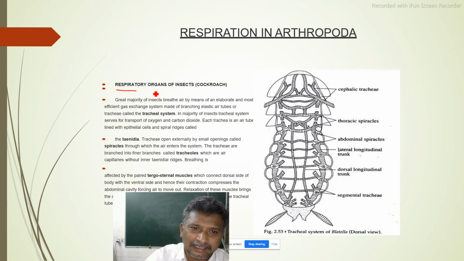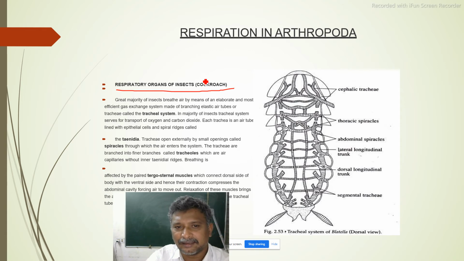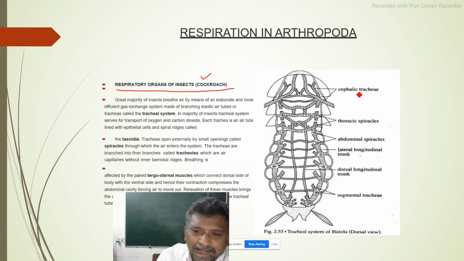Now the respiratory organs in insects, that is, the cockroach. I think in the intermediate syllabus we learn about it clearly. Anyhow, as a part of the respiratory system in Arthropoda, we are going to study it once again.